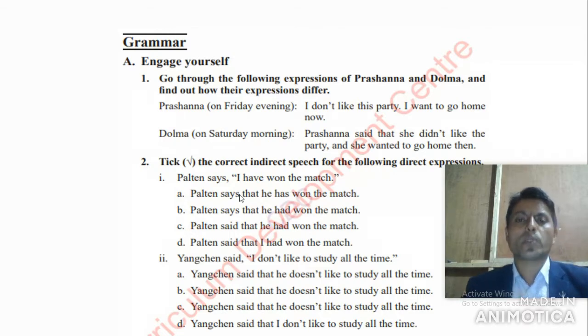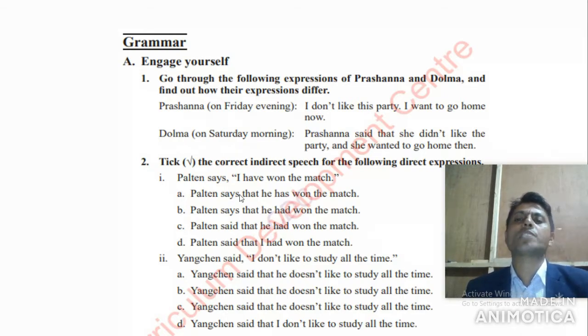Look here, you have to notice what changes we have to make. Prasanna said: I don't like this party. I want to go home now. Now Prasanna said that she didn't like. Here don't became didn't. She didn't like the party and she wanted to go home then.